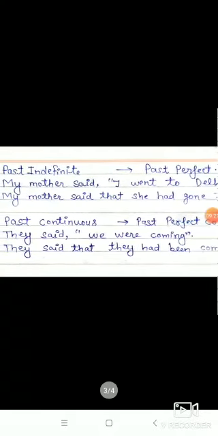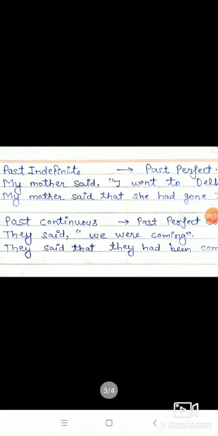Here past indefinite tense changes to past perfect tense. Here an example is there. My mother said, "I went to Delhi." "I went to Delhi" is in past indefinite tense. So what will be the answer?